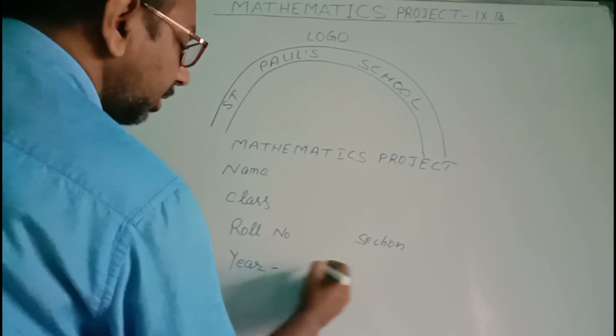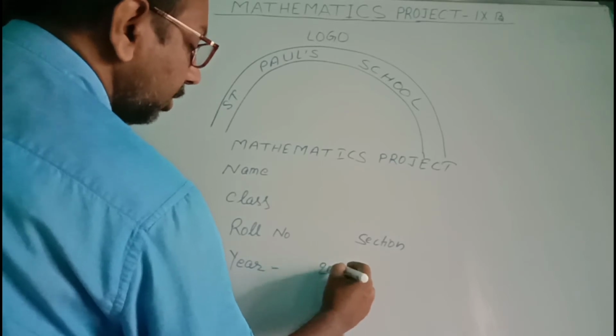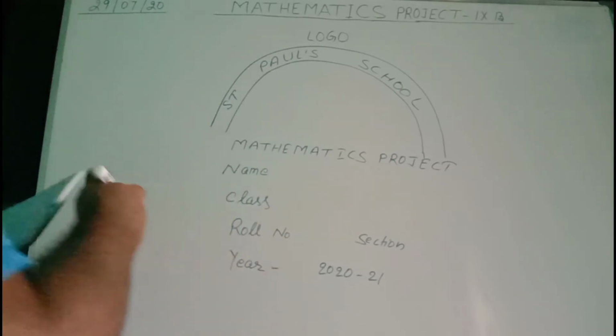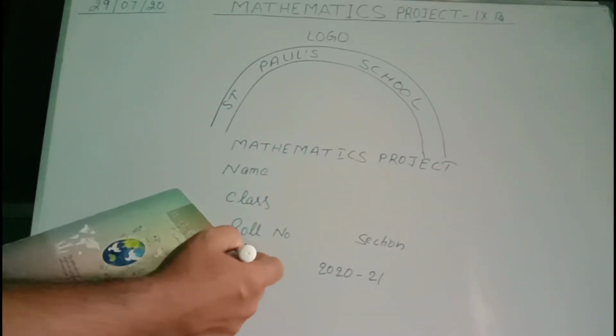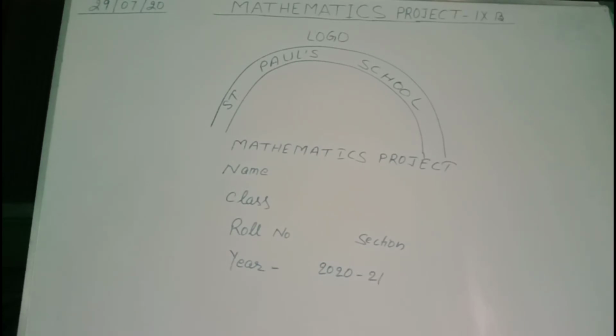Year means you write the session, that is 2020 to 21. This should be handwritten, and writing on a plain sheet, you paste it at the top of the cover file.